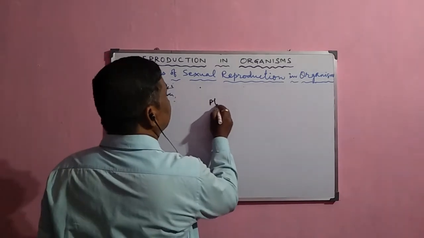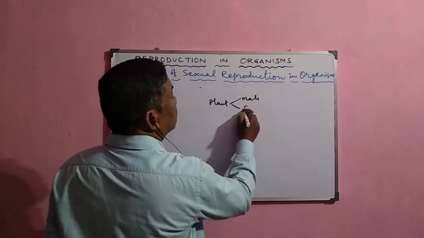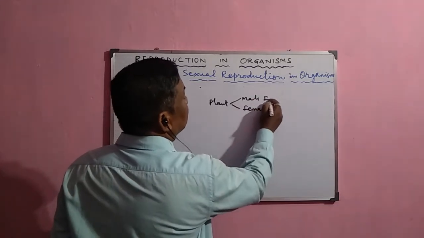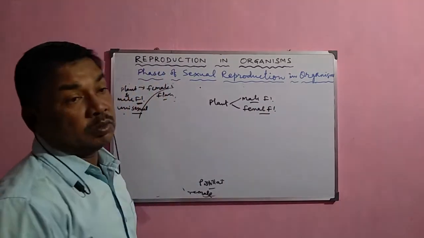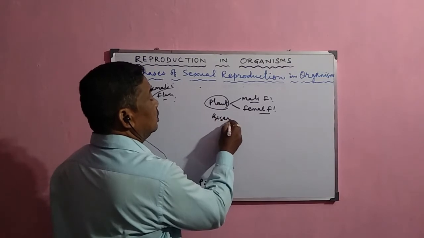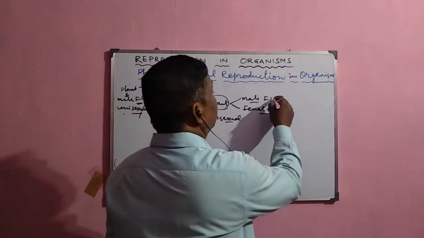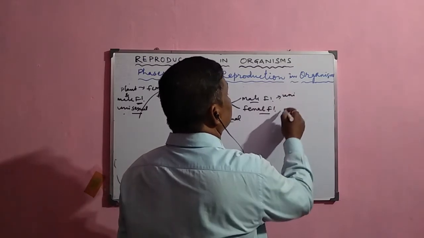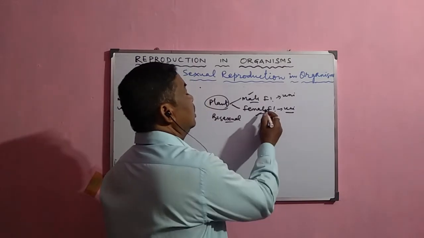Suppose this is a plant, and in this plant both male and female flowers are there. So the plant is bisexual, but these flowers are unisexual. It is the female flower, it is the male flower.